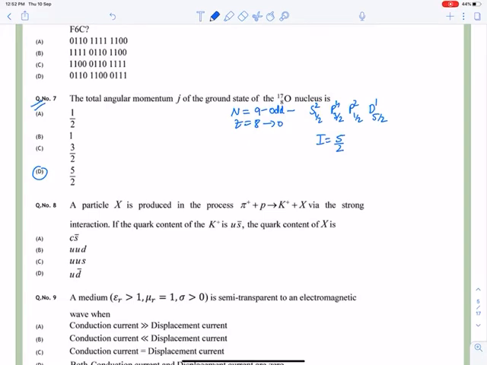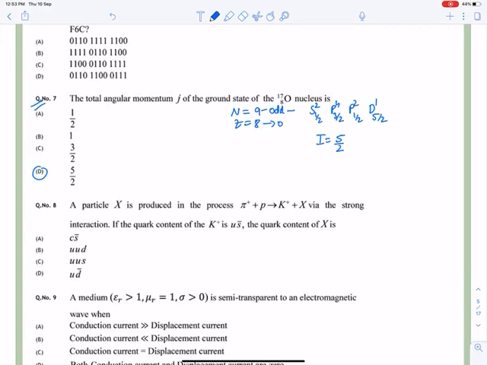Now question number 8. A particle X is produced in the process pi plus proton going to K plus plus X, and it is said that it is a strong interaction.